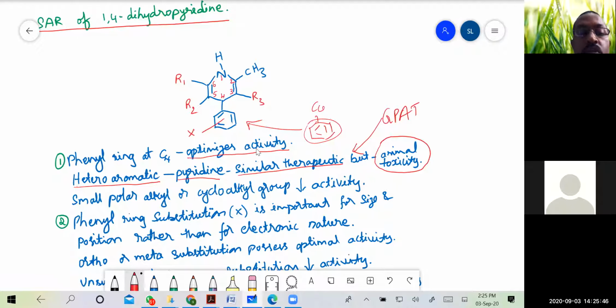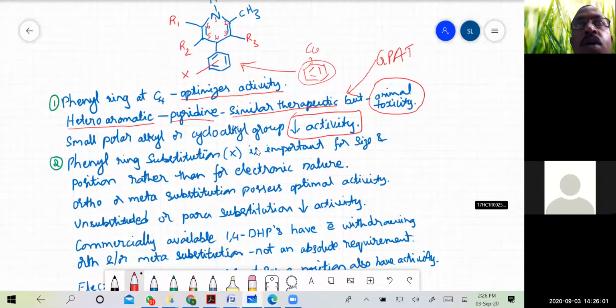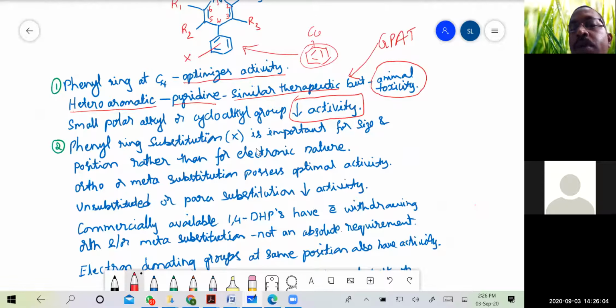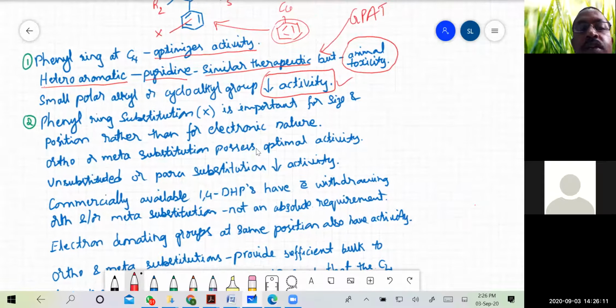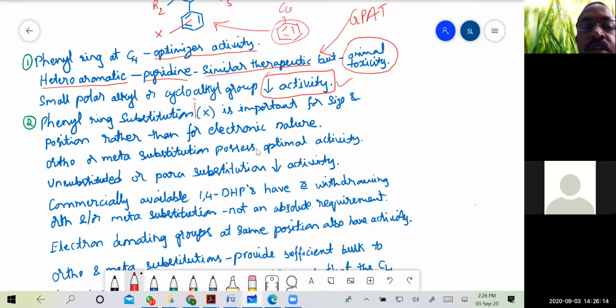Okay, then small polar alkyl or cycloalkyl groups can be present here instead of the benzene ring, but there is decrease in activity. Instead of the benzene ring, you can also have small polar alkyl groups or cycloalkyl groups, but there is decrease in activity. And coming to the second SAR point here, the phenyl ring substitution, that is the X, we have seen in the examples of nicardipine, nimodipine. Okay, so in all those, the X is a nitro group.